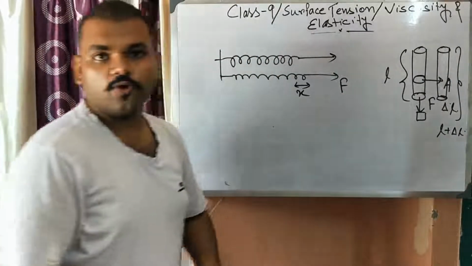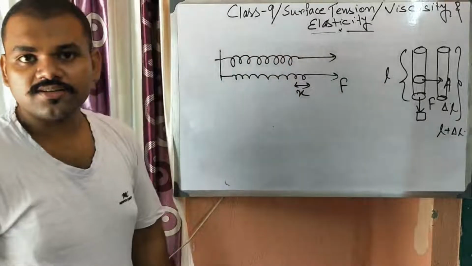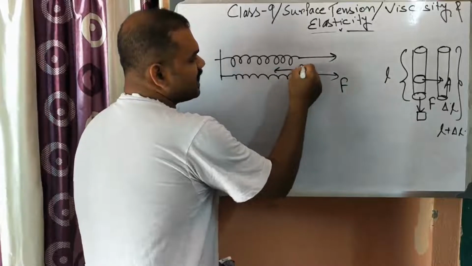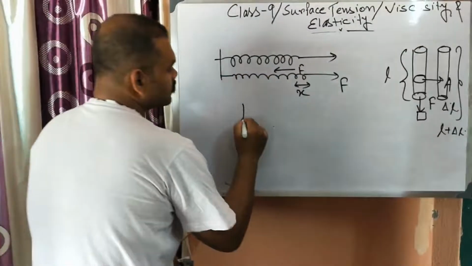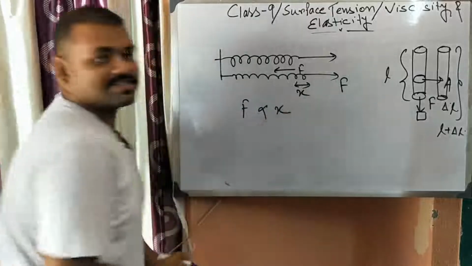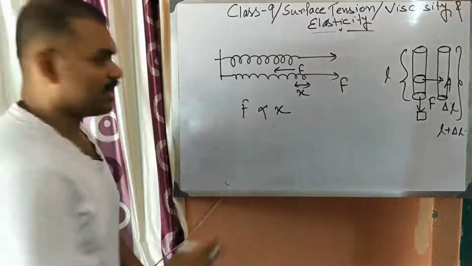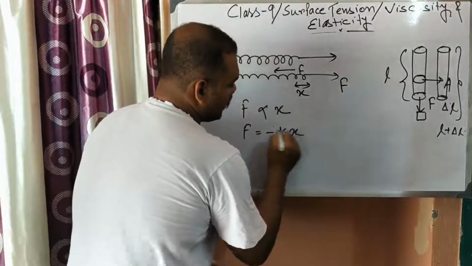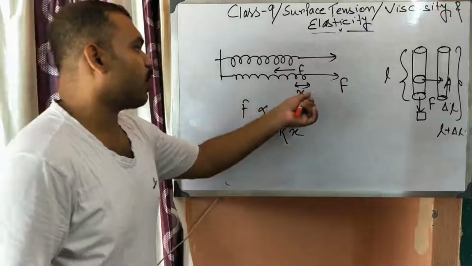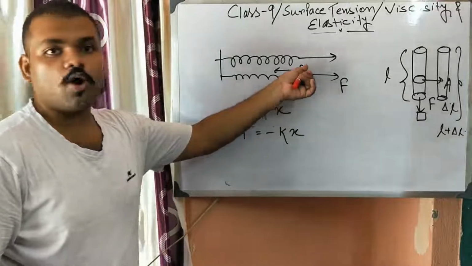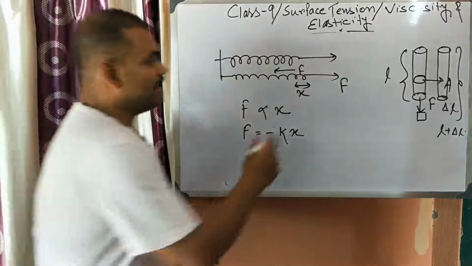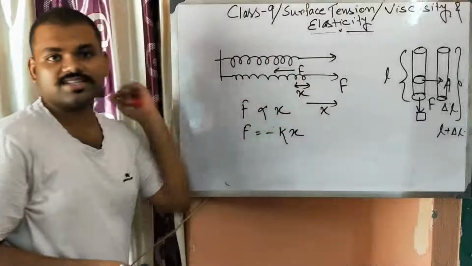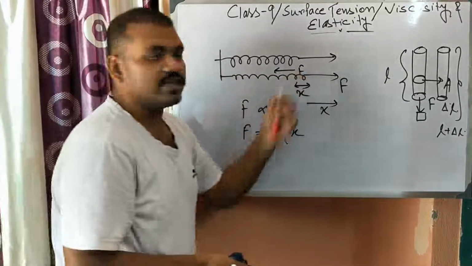On withdrawing this force, it will regain its position. So a force of restitution also occurs in this direction. This force is proportional to x, that is, proportional to the elongation or the displacement. So F equals minus Kx. Why is there a minus sign? Because the force of restitution is in the opposite direction of the elongation. Elongation occurs in this direction, x, and the force of restitution occurs in this direction, which will restore it.